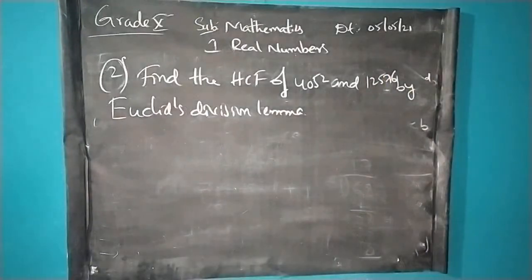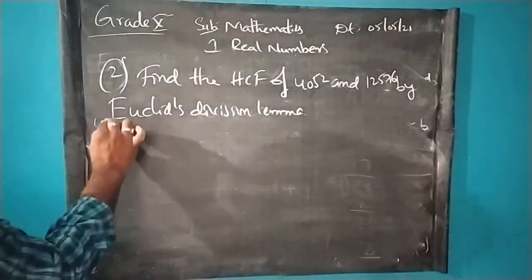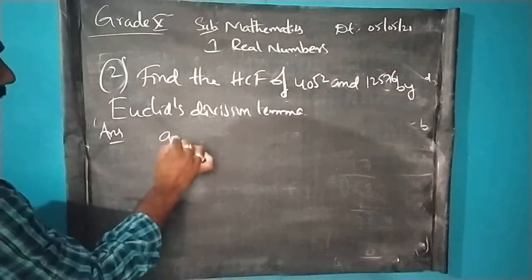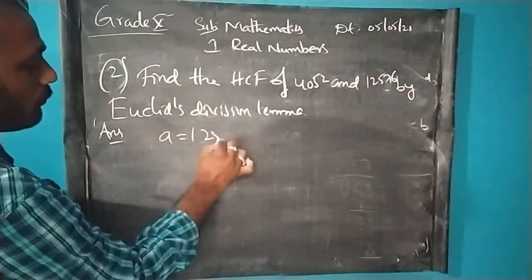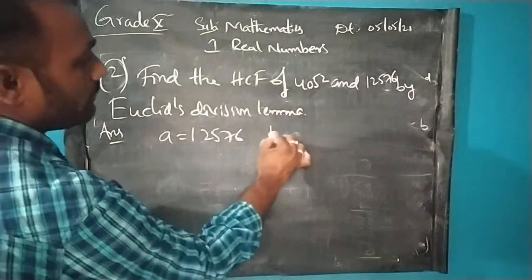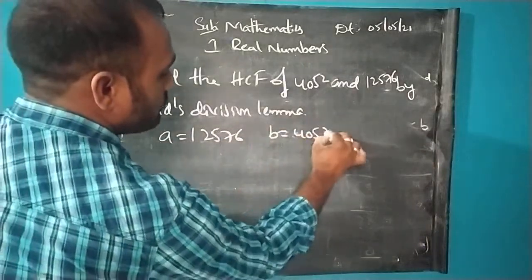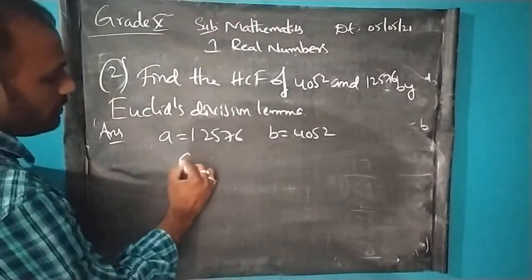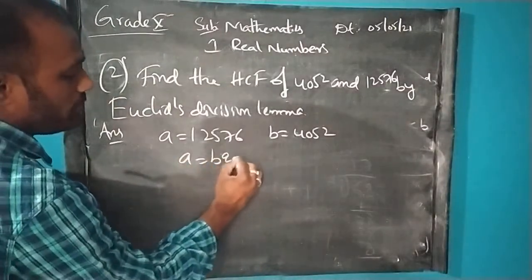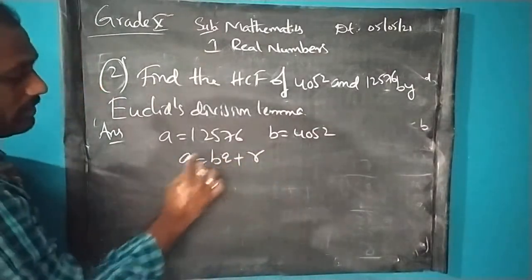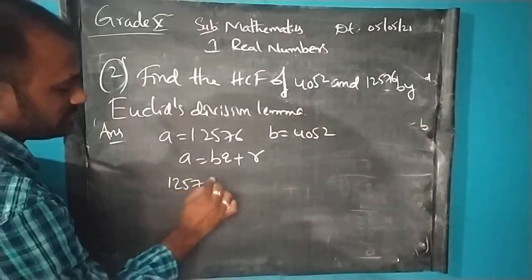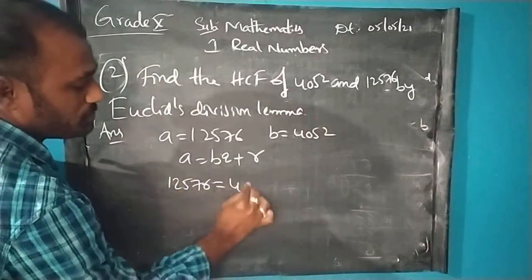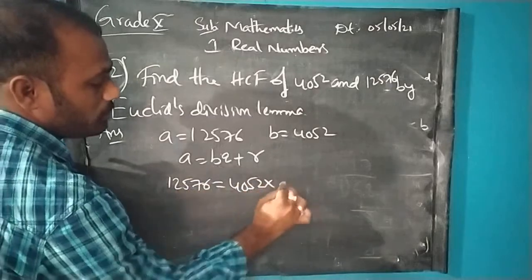So these are the two numbers for which we need to find the HCF. As I already said, we need to take the big number as A, which is 12576, and B value is 4052. Since we are finding HCF by Euclid's division lemma, we have to write A equals BQ plus R format, where A is 12576 equals B value 4052 into something plus something.